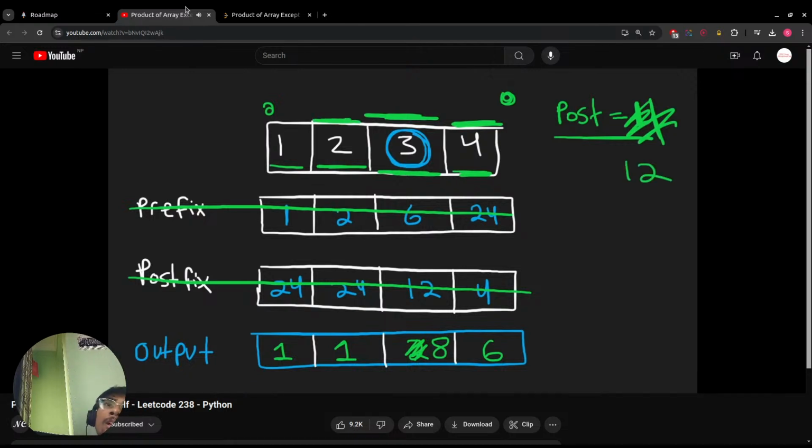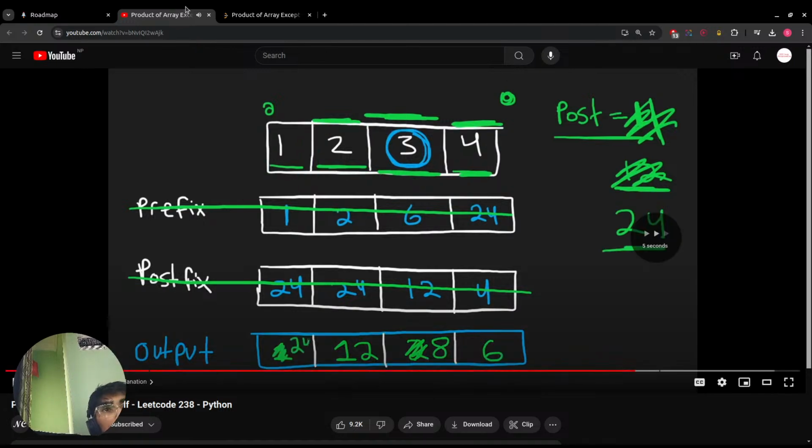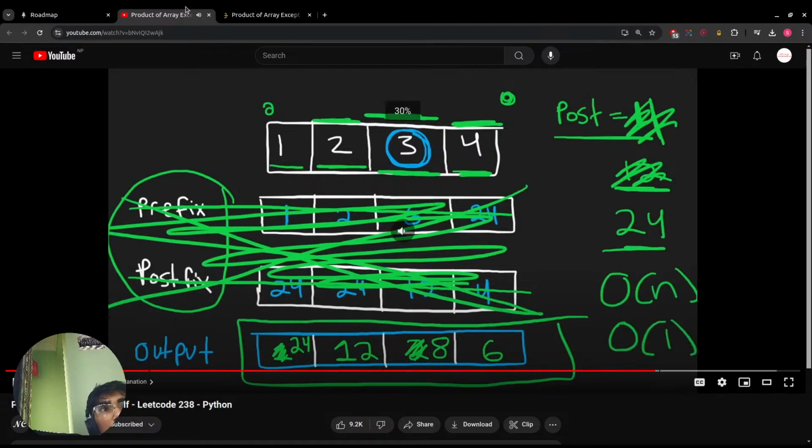Now we're at the next value 2. So we're going to take our postfix up until this point and multiply it by the 1 that's here. So this is now going to be a 12. And we can also take the 2 and multiply it by 12, which is going to give us 24, which tells us the postfix up until this point, which is going to be useful for us because we know that if we want to get the 4 now, and that's the entire result. So we basically did the exact same thing that we did with our brief time complexity, big O of 1 memory complexity. Now let's jump into the code.